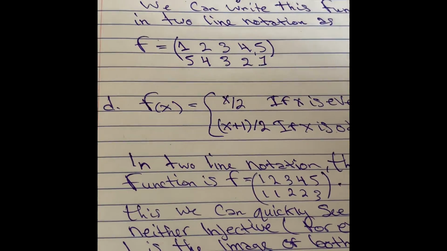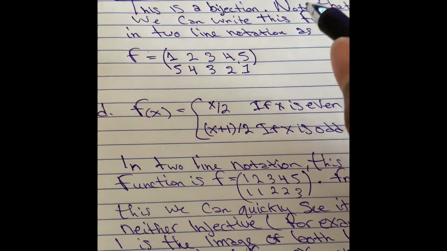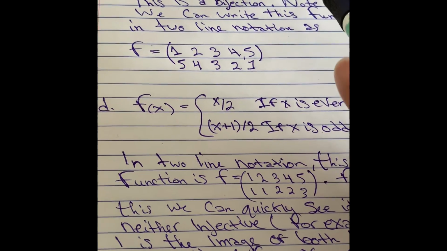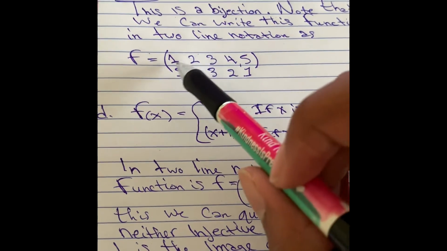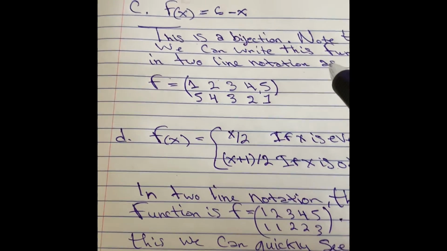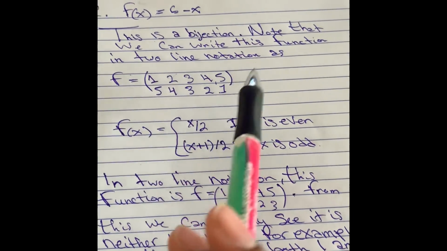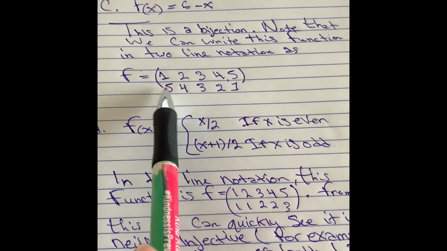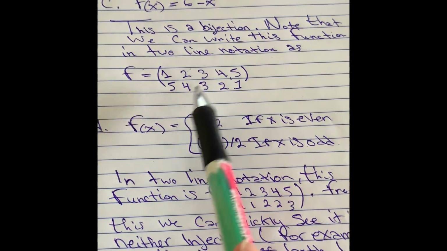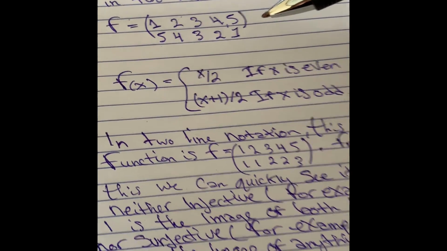C, f(x) equals 6 minus x. So this can also be written as 1, 2, 3, 4, 5 and 5, 4, 3, 2, 1 in the domain and codomain. So this will once again be a bijection because we could write the function in two-line notation as this, since they both will have exactly the same elements in the domain and codomain.